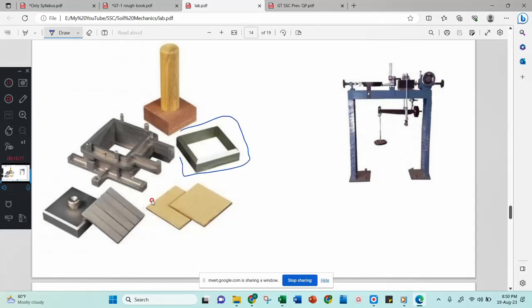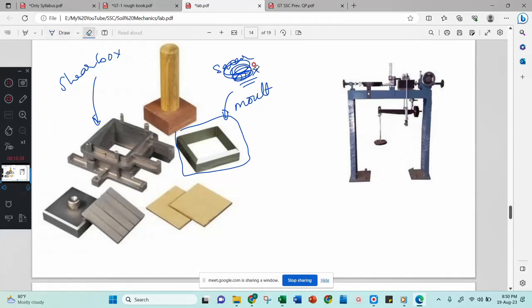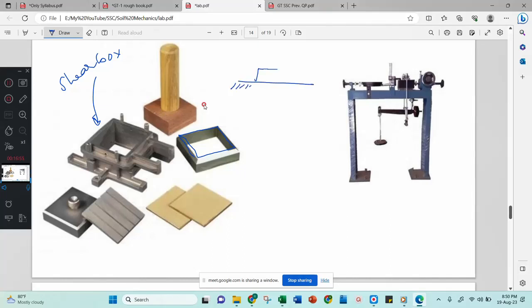This is called a shear box, and this is just a mold. This mold has a sharp edge at the top, and we will put it on the leveled ground. Then we will put that box here with the sharp edge at the bottom.